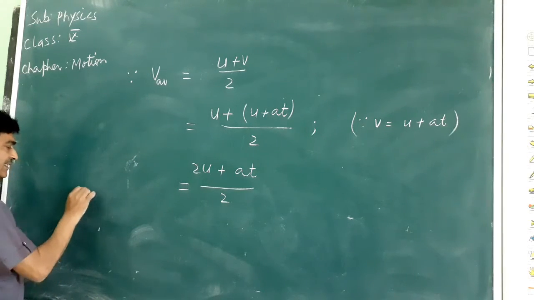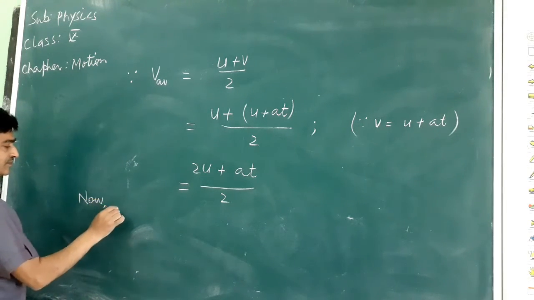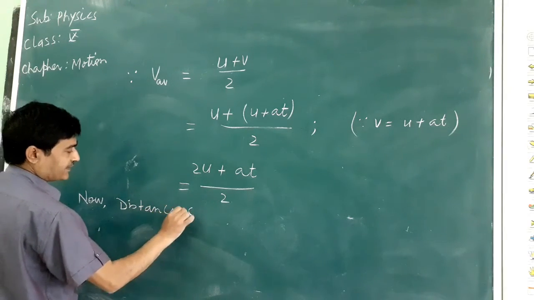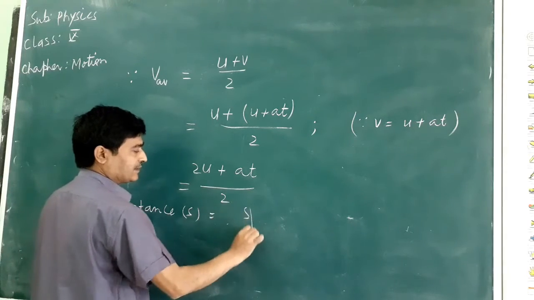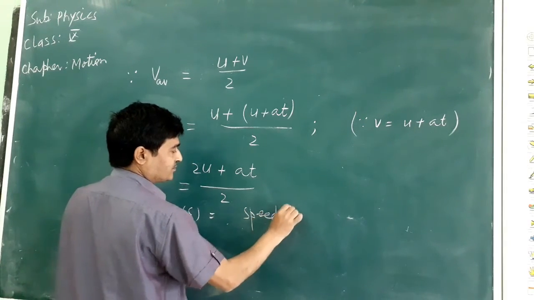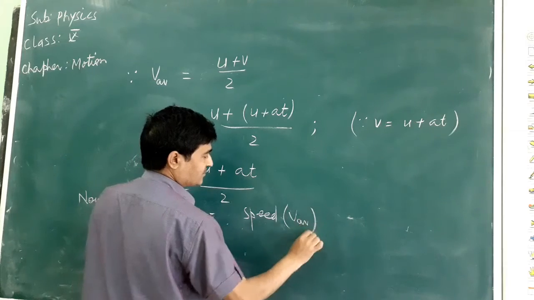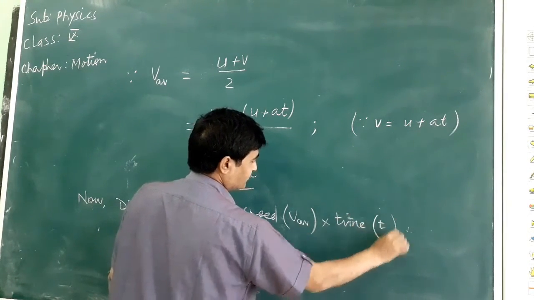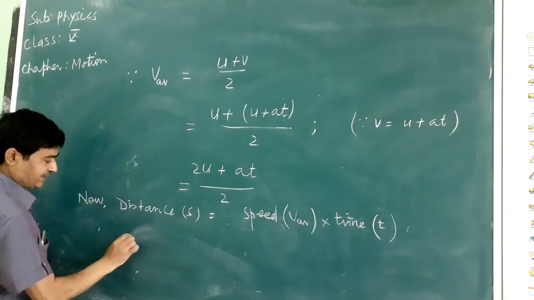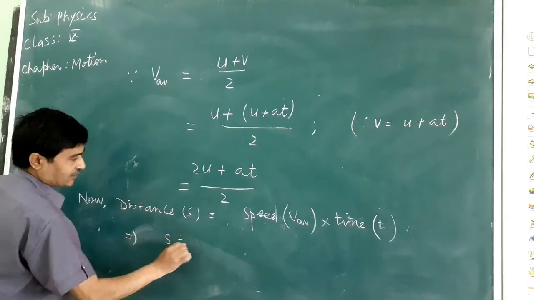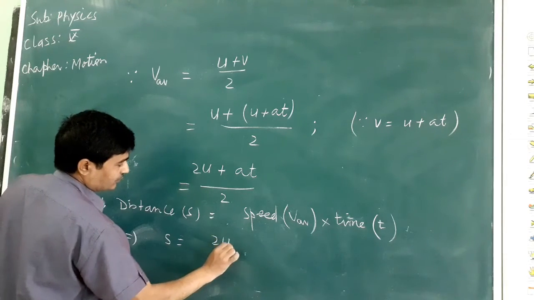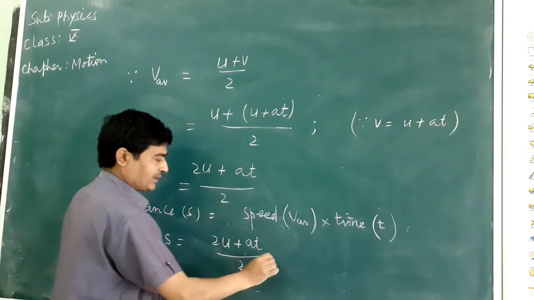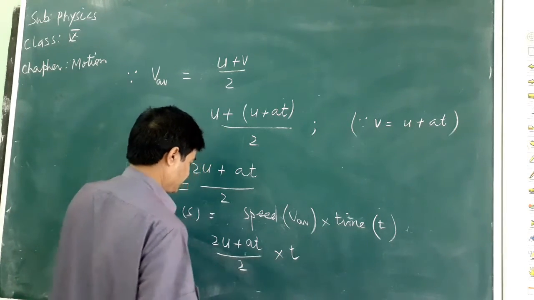Now, distance s equals average speed into time t. This will imply s equals 2u plus at by 2 into t.